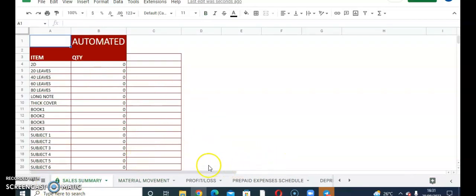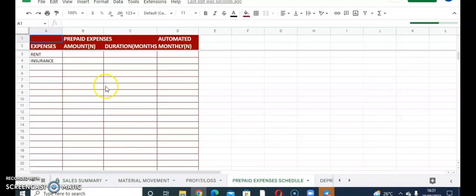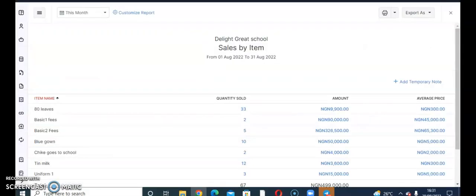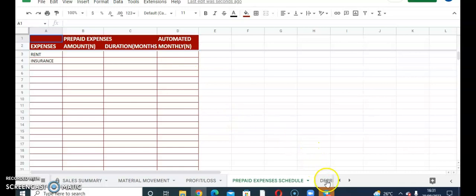Okay, it is a great software. I also included a template to help you calculate your prepaid expenses. Like you understand in the training, when you pay an expense like rent, let's say you pay rent of 200,000, and if that rent is for 1 year, it is wrong for you to say, let's say you paid it this month of August, that rent expense is for August. You need to spread it over 12 months, okay? So this is the calculator to help you spread it, and you will record it in this software. All right, this is not a training, I'm just telling you what to do.